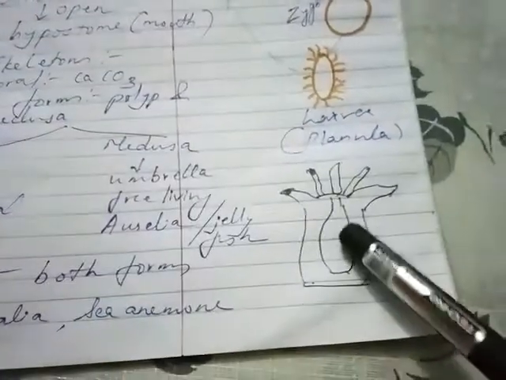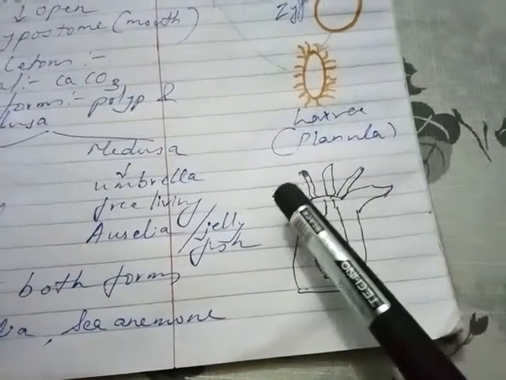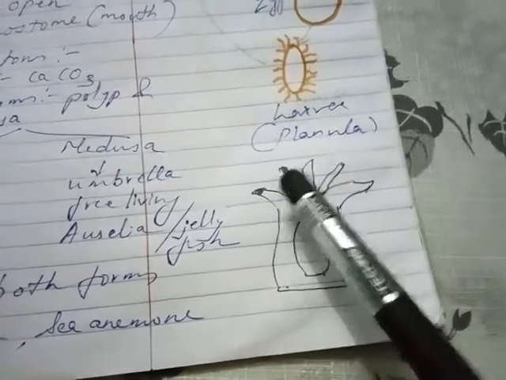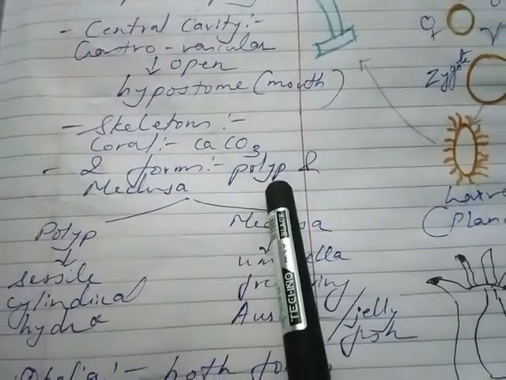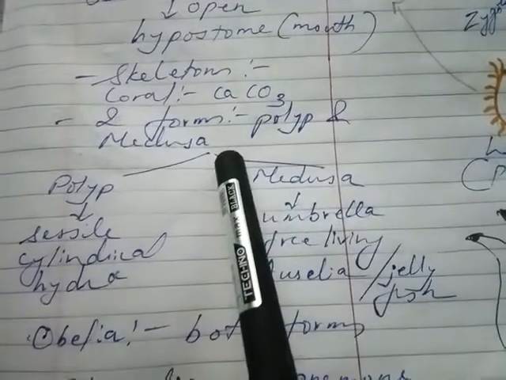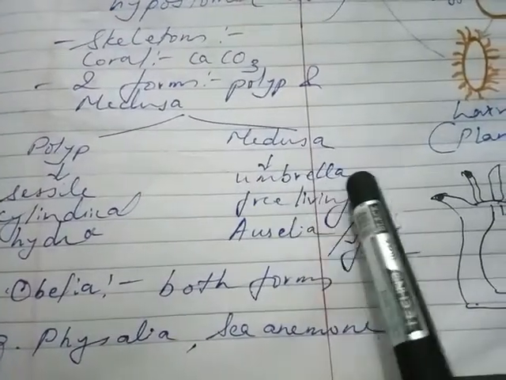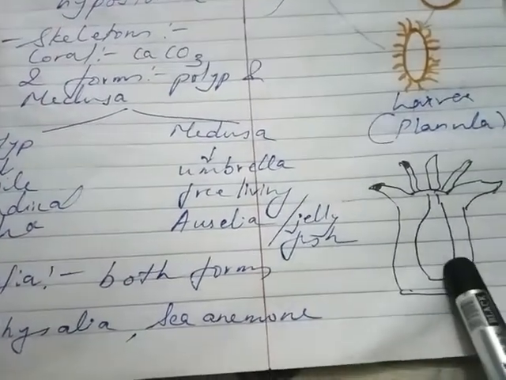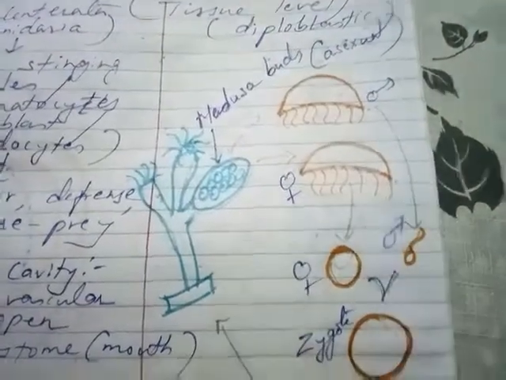So here this gastrovascular cavity is present, tentacles are present, and on the tentacles nematocysts will be present, for defense or for capturing prey. Then two forms are present in these organisms, called polyp and medusa. Polyps are sessile and cylindrical, for example Hydra. And medusa is umbrella shaped and free living. Aurelia or jellyfish are examples. So such a cylindrical shape is called polyp, and if umbrella shaped, it is called medusa.